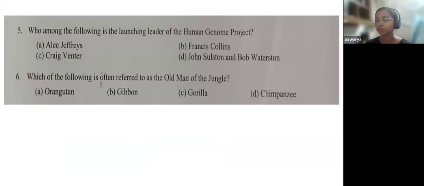Okay, now coming to the fifth and sixth questions. See, these fifth and sixth questions are very direct questions. If you know, you can do this. Otherwise, you should skip these questions, because there is negative marking in this exam.